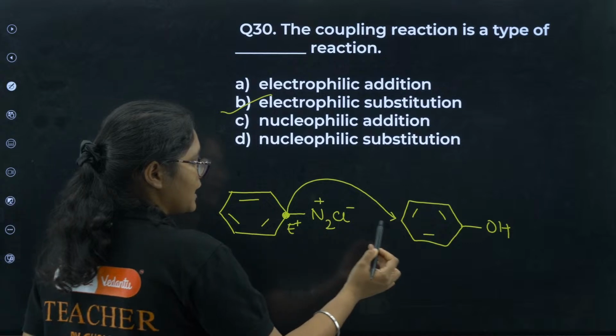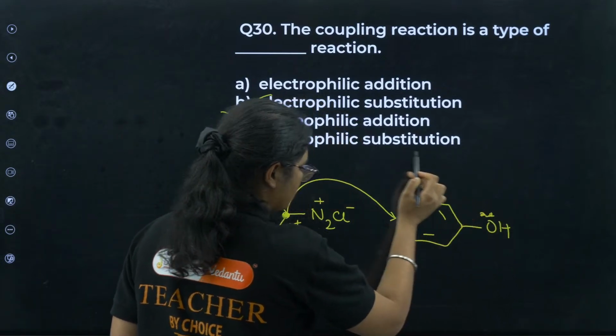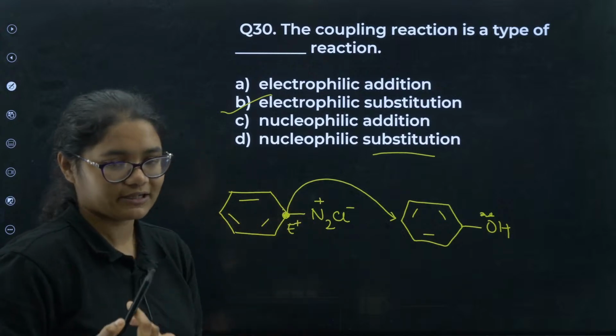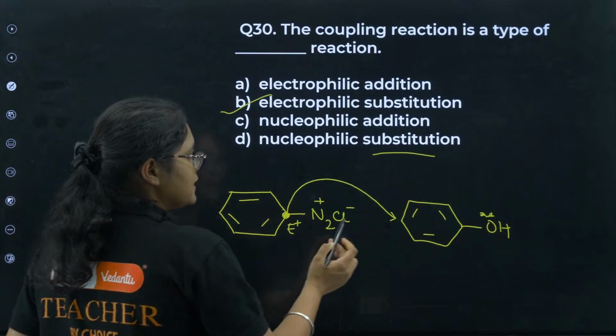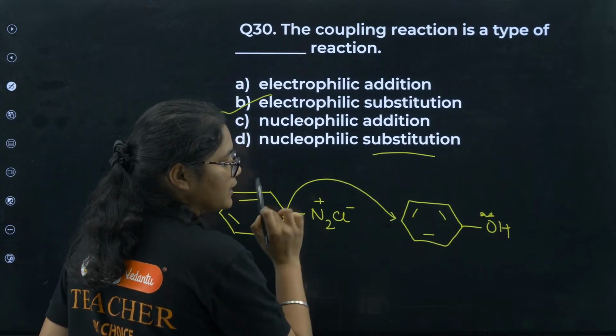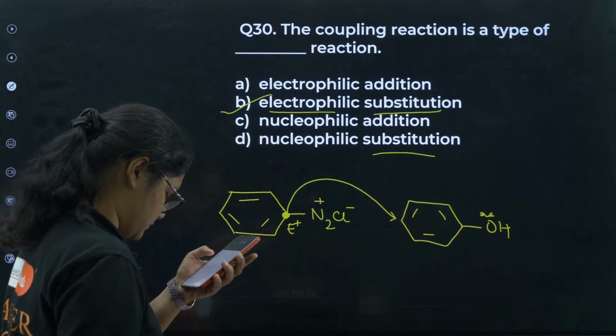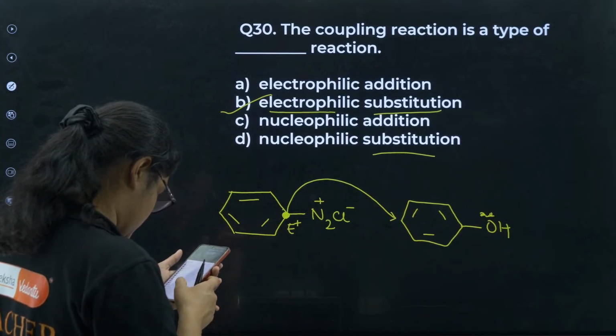Now see what happens here. If this O would have attacked on this one, then it is nucleophilic substitution. But what happens, this part attacks on this electrophilic position of the carbon. So that is why this is an electrophilic substitution reaction. Yes, B is the correct answer.